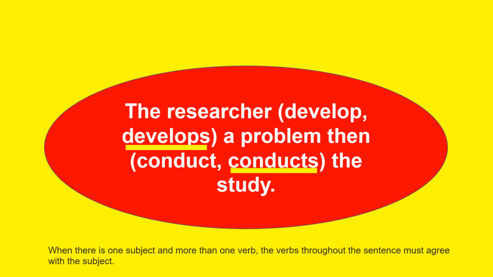Again, when there is one subject and more than one verb, the verbs throughout the sentence must agree with the subject. And please remember consistency of the tense of the verb. Present tense develops, you cannot shift into past tense like conducted or will conduct. You have to observe consistency of the tense of the verb.